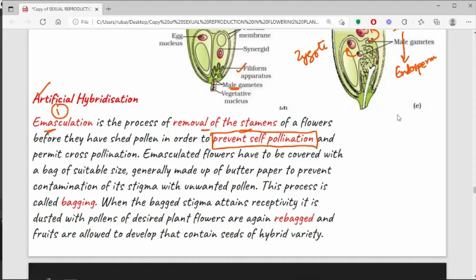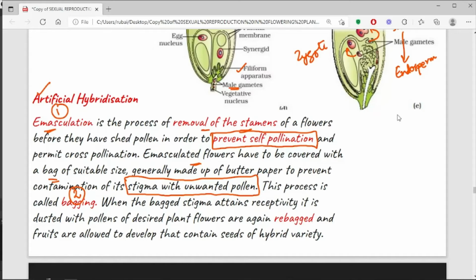So once the flowers have been emasculated, a bag of a suitable size is taken and is used to cover up the flower, especially the stigma, because we don't want the plant to get pollinated by some unwanted pollens. So this is the second step, when we cover up the plant with the help of a bag, usually a paper bag, and the second step is known as bagging.